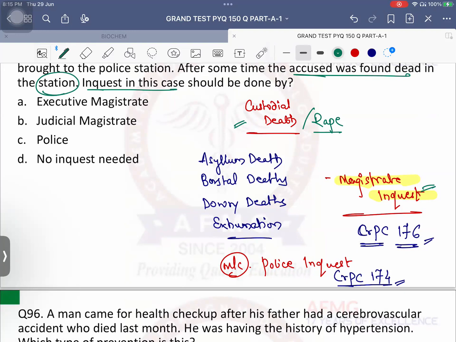Important is, in cases of custodial death or custodial rape, who will be the one to carry out the inquest? Executive magistrate or judicial magistrate? So in cases of custodial rape, as it has happened in police custody, it should be the judicial magistrate who carries it out. That means it should be a judge who will carry it out.